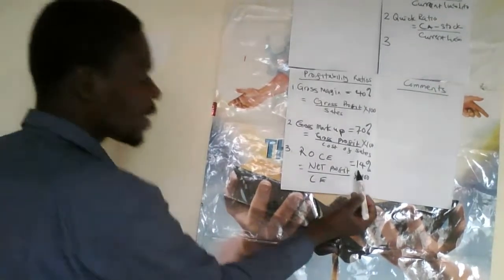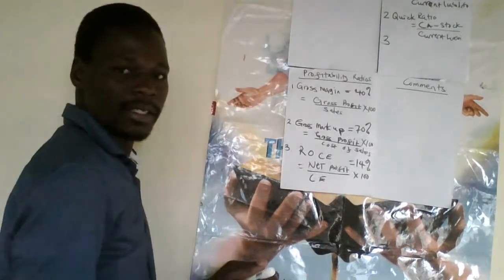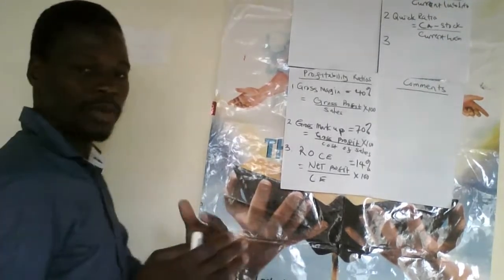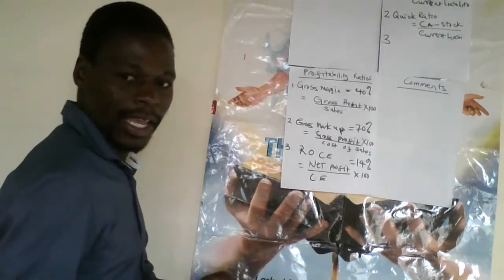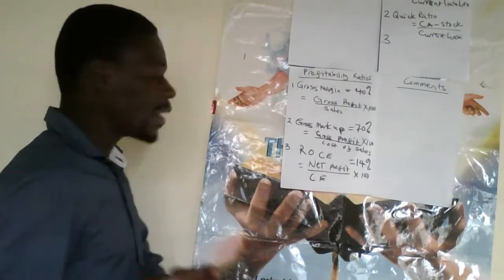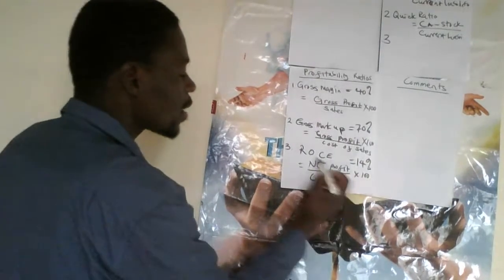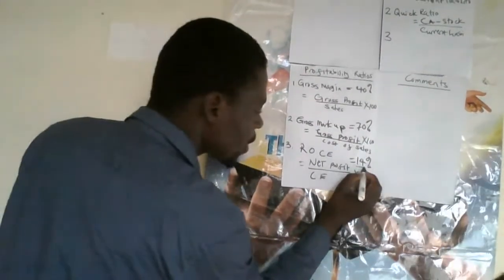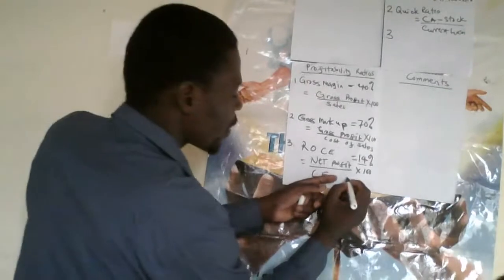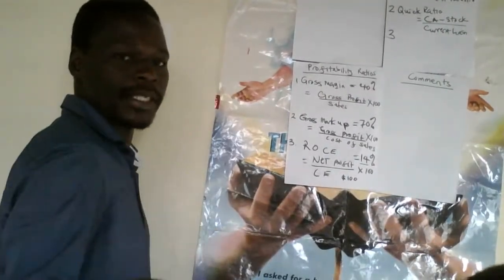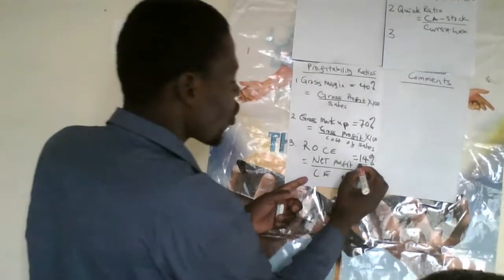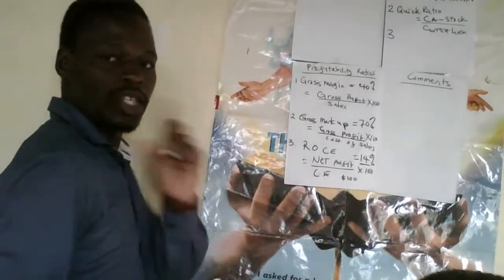Then on return on capital employed, remember you invest money into the business. When you invest money into the business, what you expect at the end of the day is the return on your capital. That return on your capital is what you call the ROS. So it's 14%. Let's say for every $100 that you invest in the business, you are getting a return of $14.